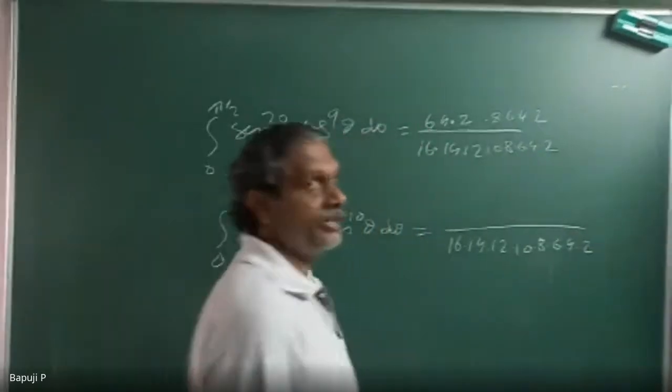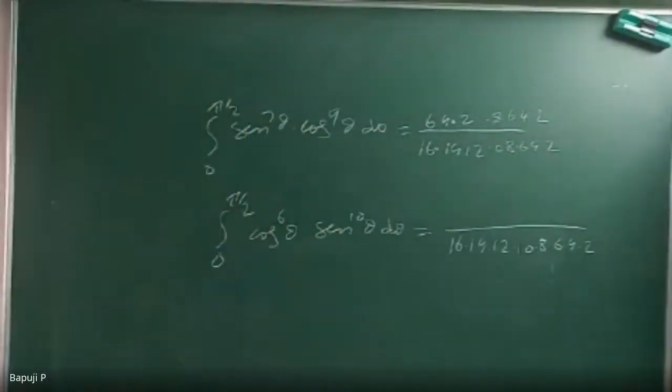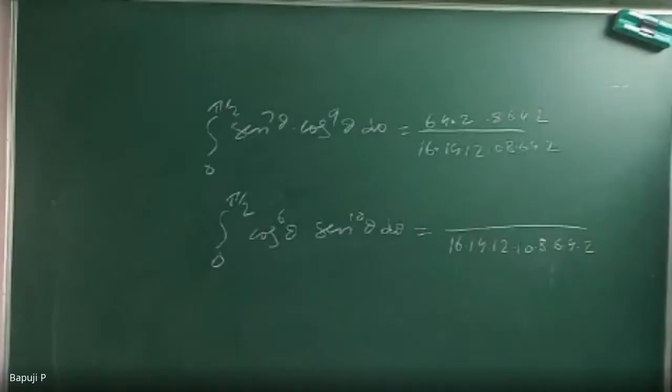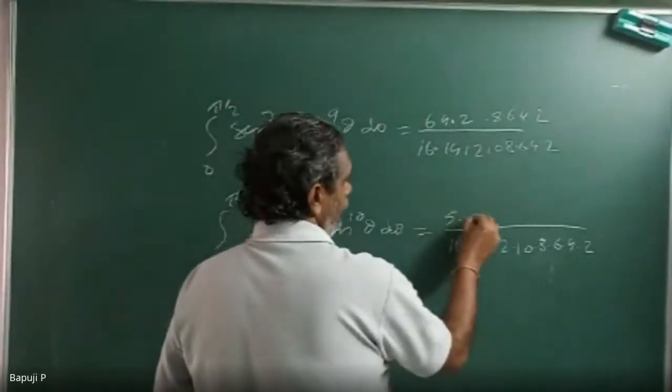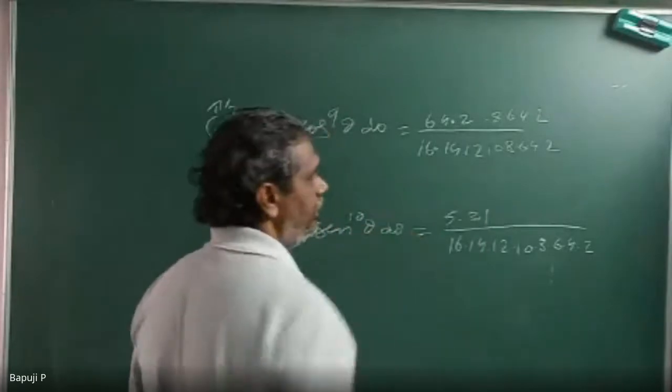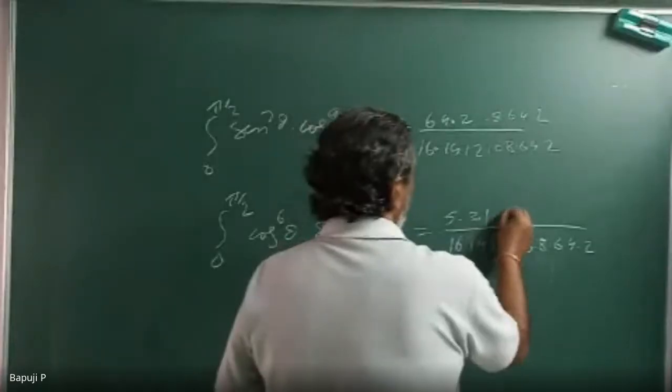These all are actually entrance exams. For entrance you have to prepare like this. Now, the numerator, how will you start? Cos 6 means, from who will come first? 5. Numerator 5, then 3, 1. 10 means who will come? 9. Very good. 9, then 7, 5, 3, 1.